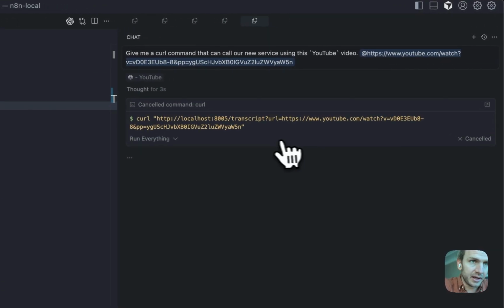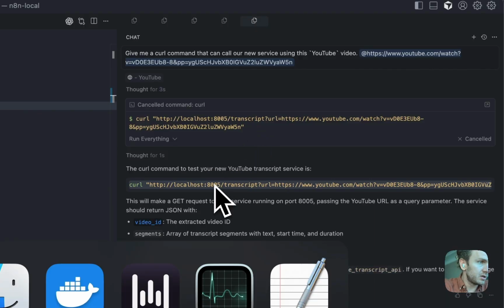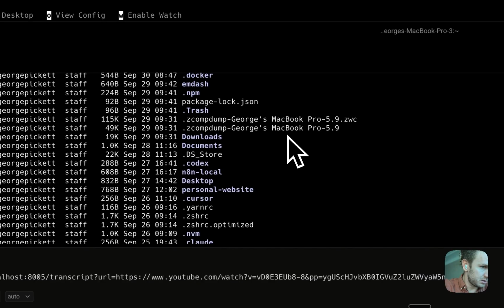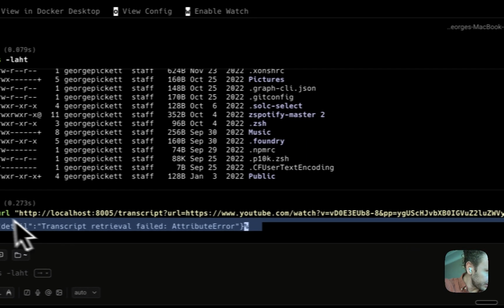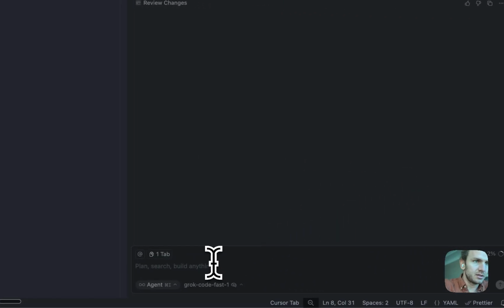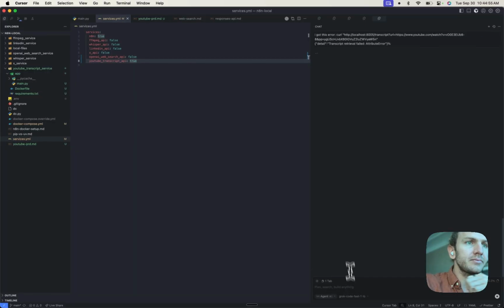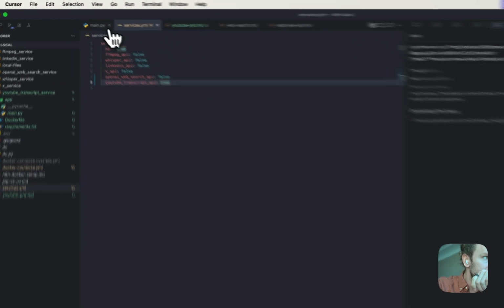Cool, I'm gonna cancel that. I'm just gonna call the curl command myself from here. All right, failed. Well, that's good. So I'm gonna get this. So now I'm just gonna let Cursor do its thing. Let's see what happens.